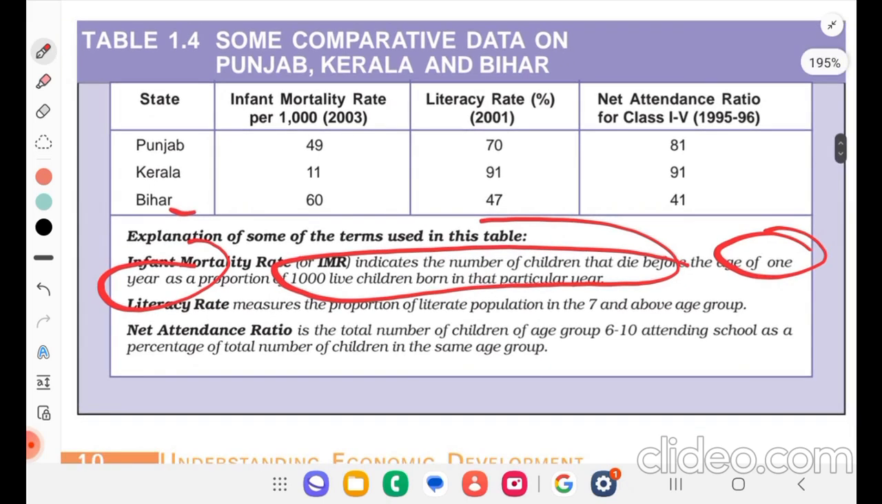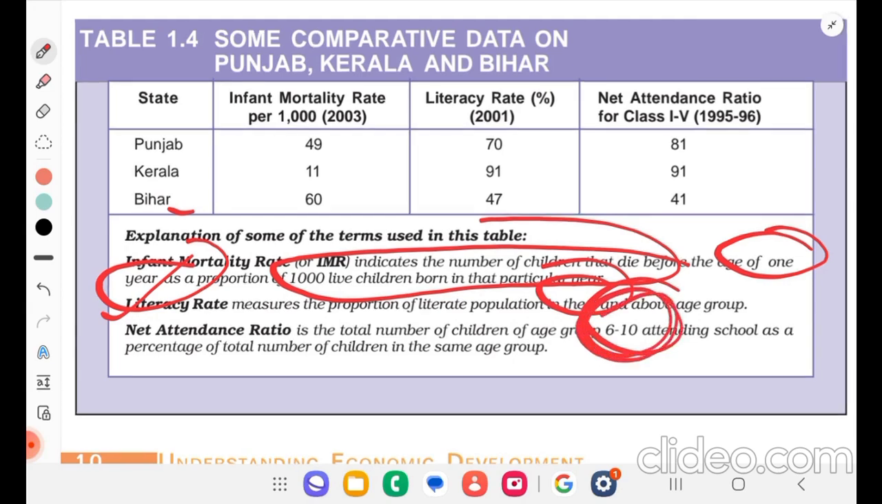Literacy rate measures the proportion of literate population in the 7 and above age group. Net attendance ratio is the total number of children of age group 6 to 10 attending school as a percentage of the total number of children in the same age group.